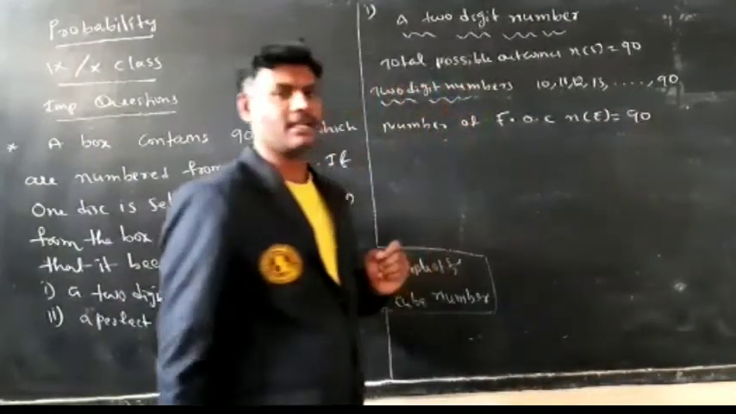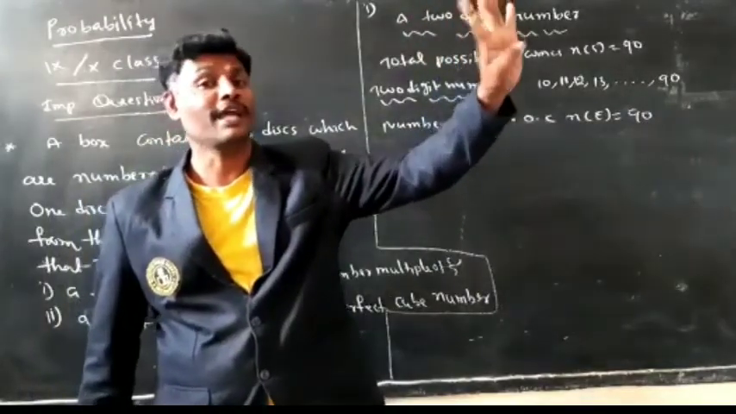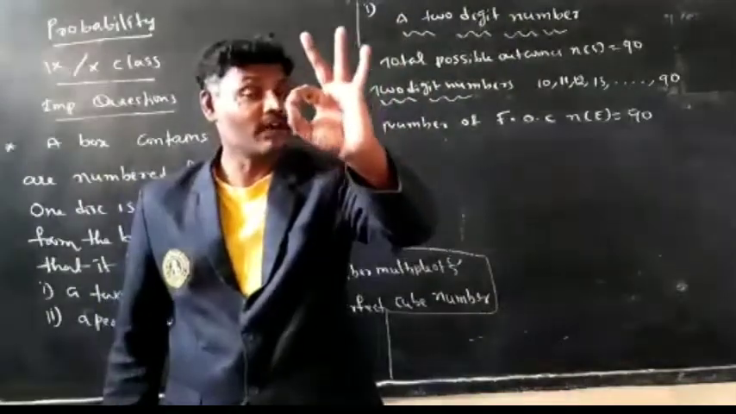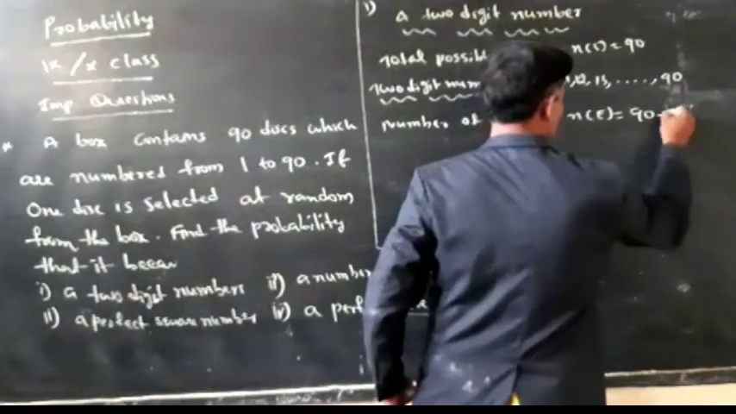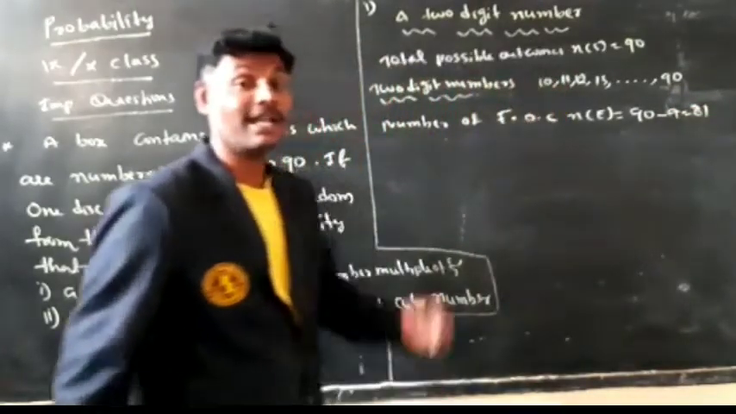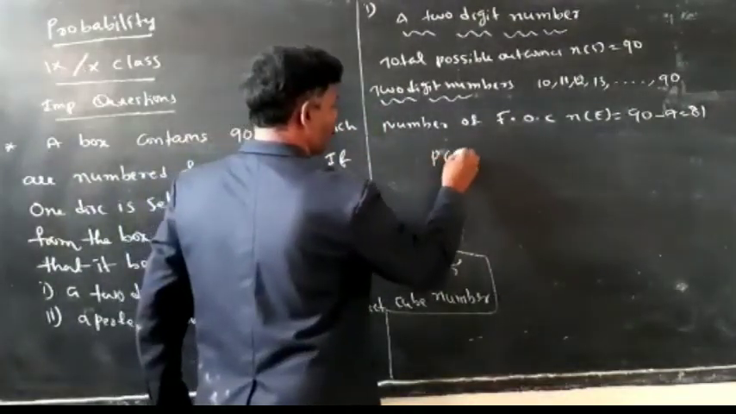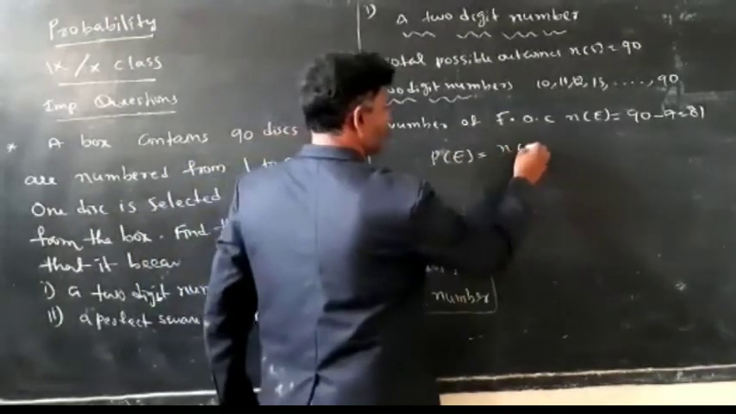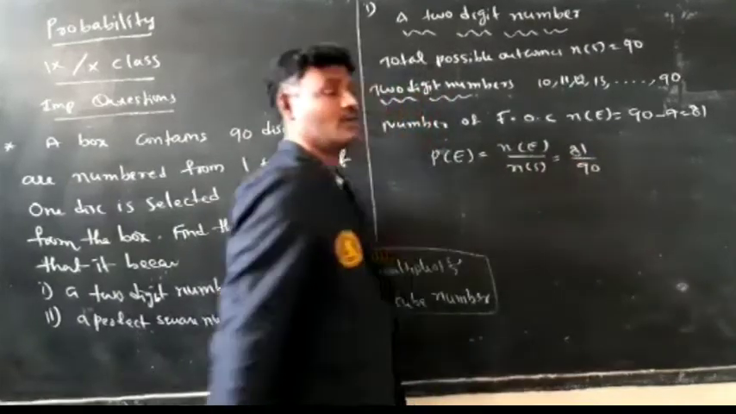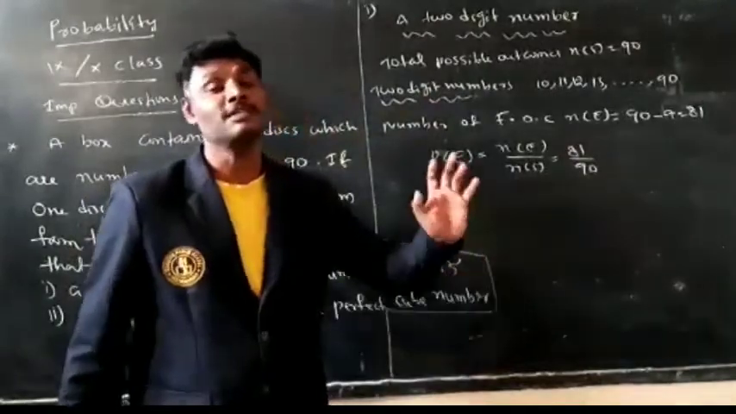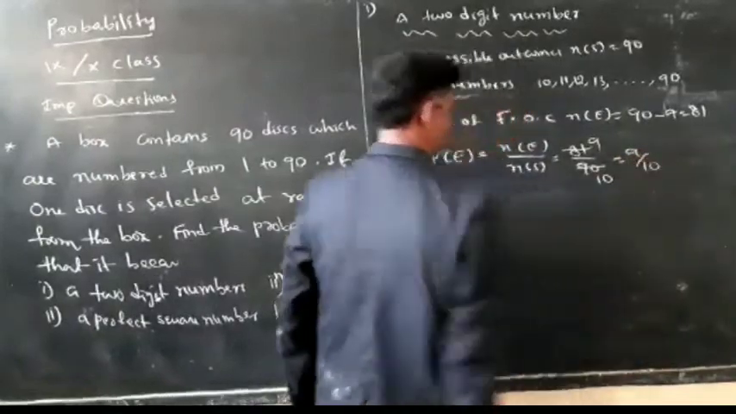So total numbers are 90. From that, 1, 2, 3, 4, 5, 6, 7, 8, 9. So 9 are 1-digit numbers. If you remove 1-digit numbers, you will get 2-digit numbers. So 90 minus 9 is equal to 81. So there are 81 2-digit numbers. Probability of an event, n of E by n of S, is equal to 81 by 90. So we have 81 chances from 90. 9 nines are 81, 9 tens are 90. It is nothing but 9 by 10.